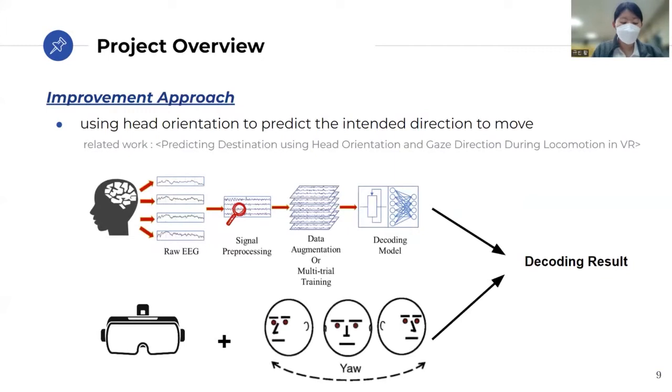Our approach to improving the performance of a BCI-based quadcopter is adding extra information that might include the user's intention. The paper we chose proposed a method that uses only motor imagery to control the drone's movement. Our proposed method adds the head orientation information of the user on top of it when decoding user intention to help improve the drone control's performance.